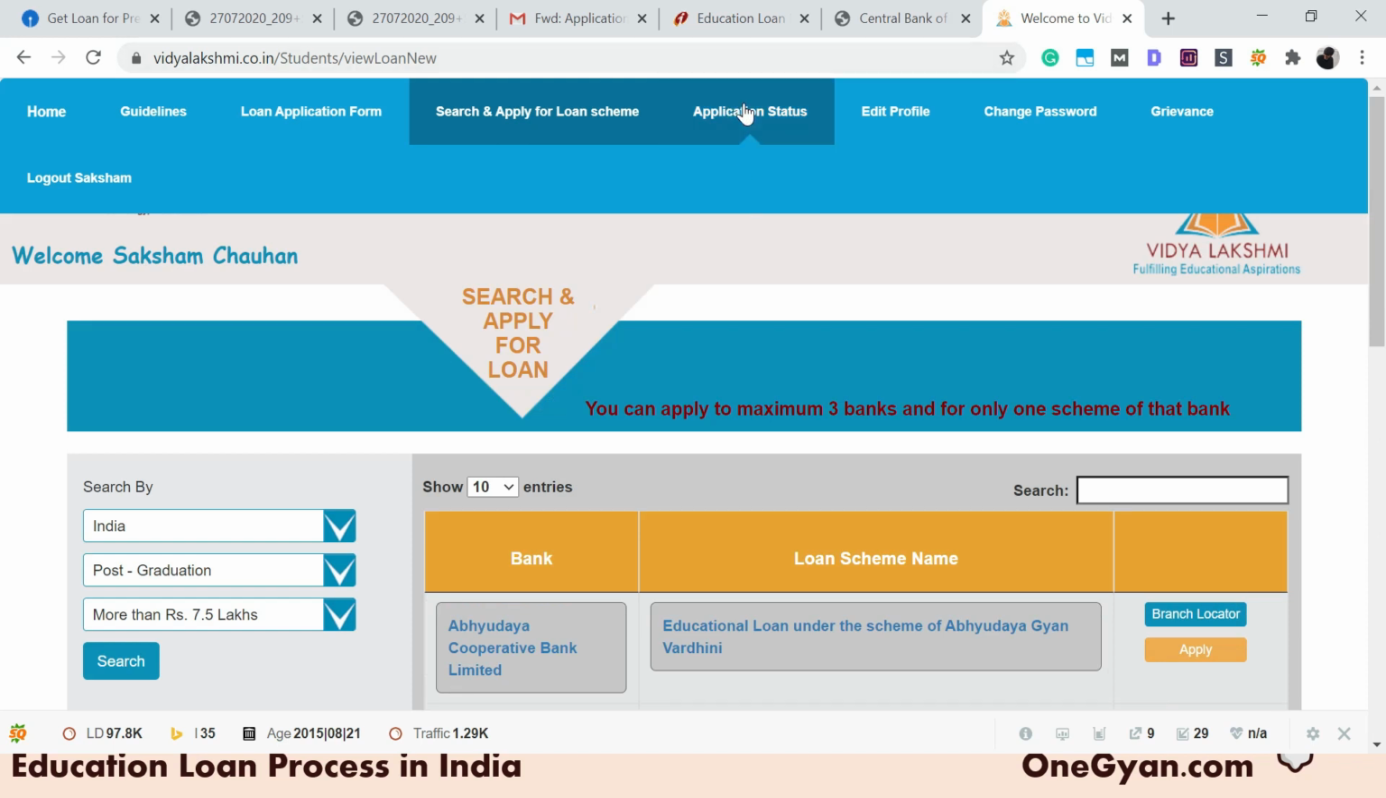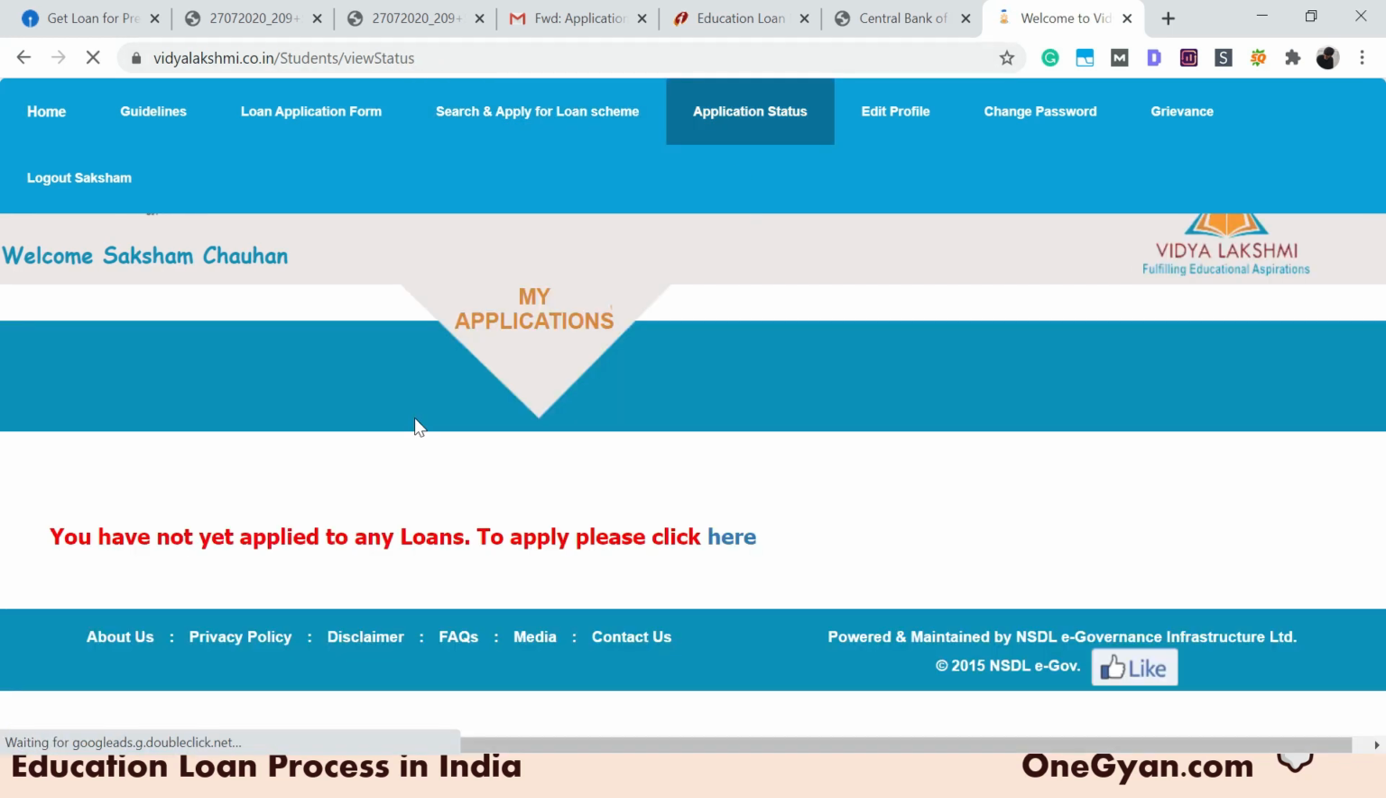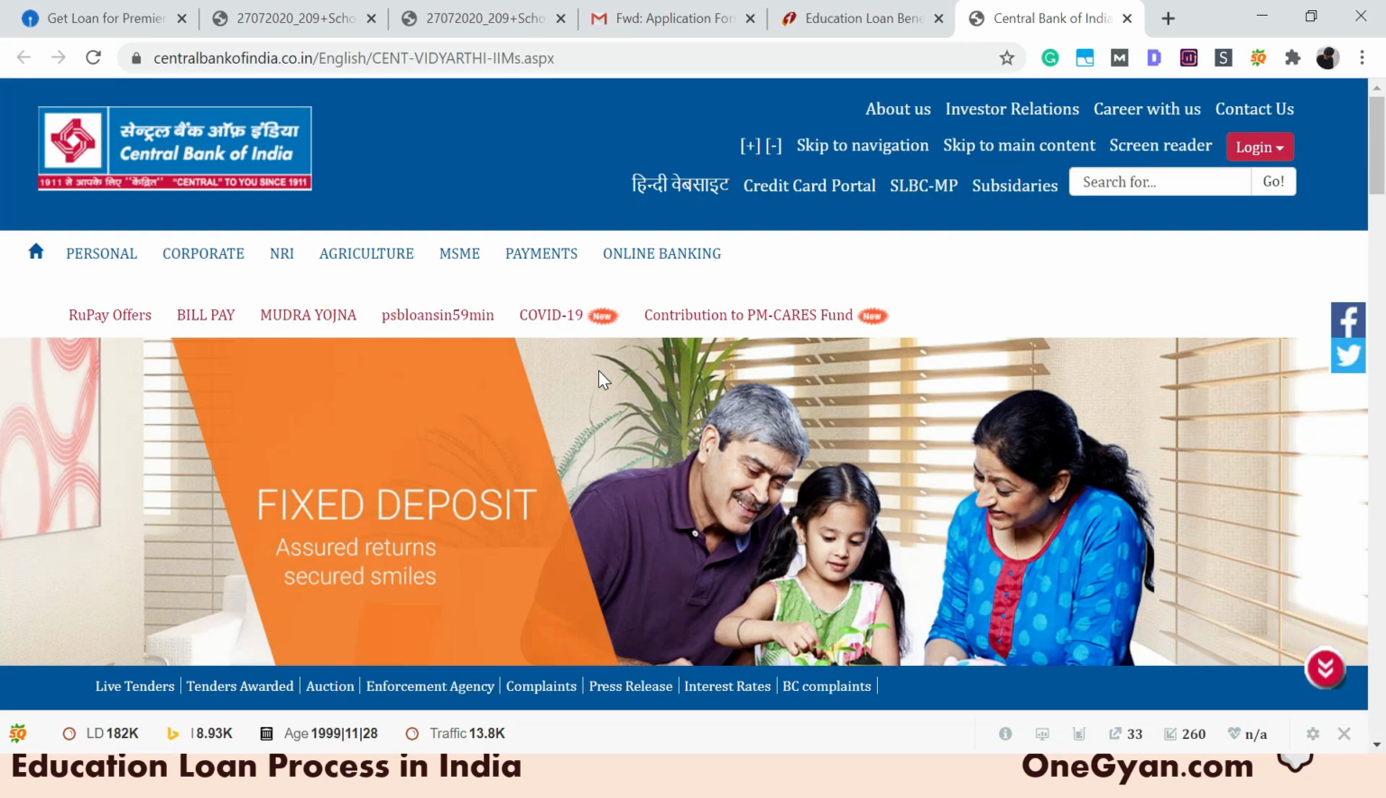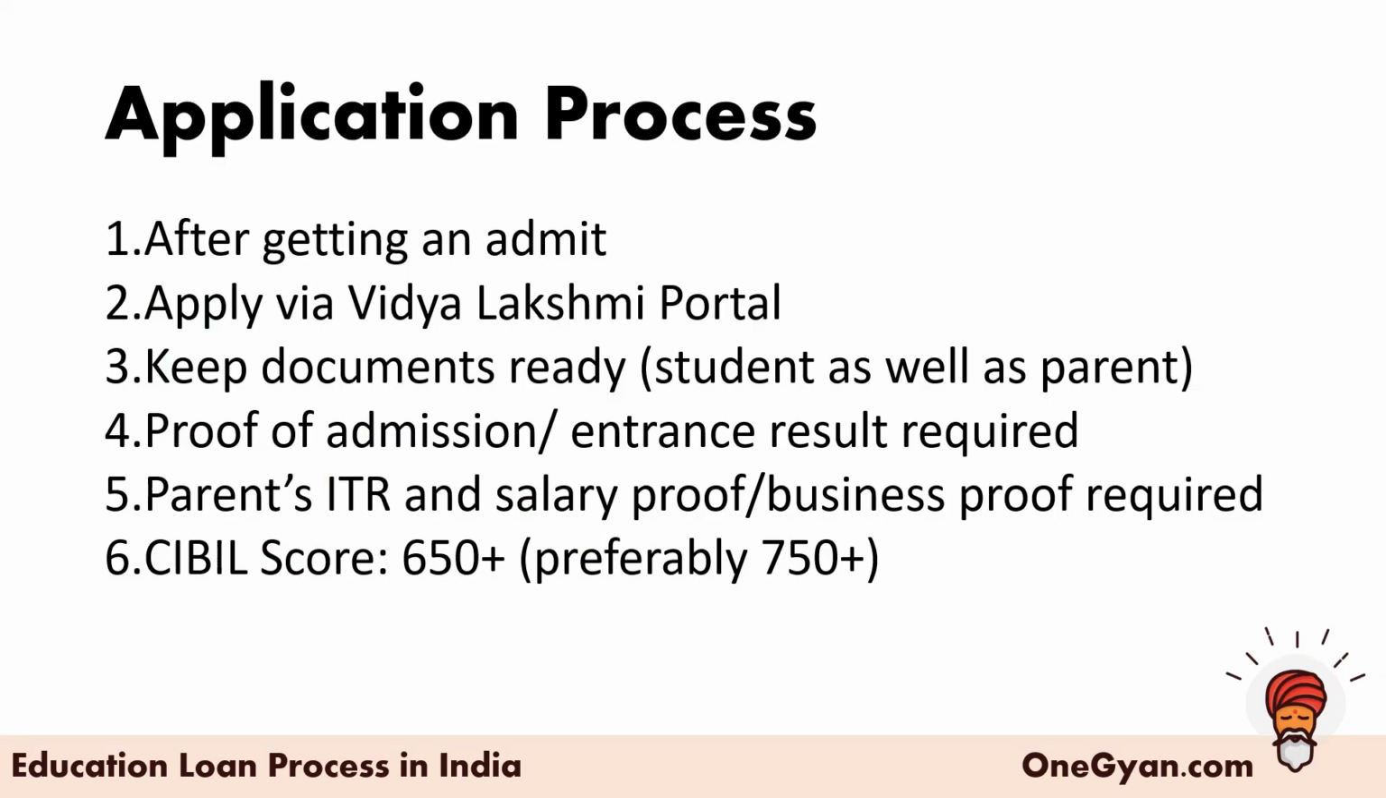After you are done applying, you can go to the application status, and from here you can check things up. I have not applied using this particular ID, but I have actually applied for one loan from my other ID, and the application status shows over here. Once you are done filling in the form, you'll either get a call from the bank, or you can go to them and inquire about the same. So that was about it. That is how your application process is going to be.